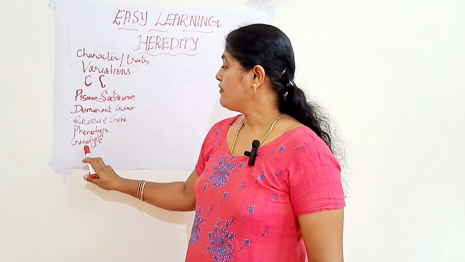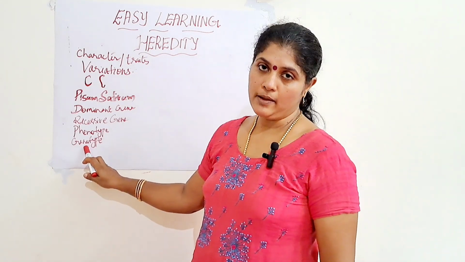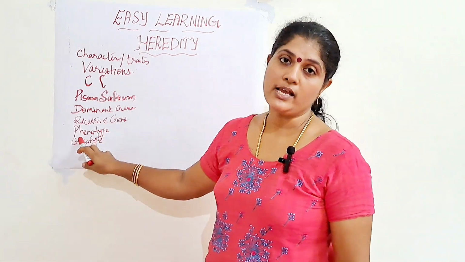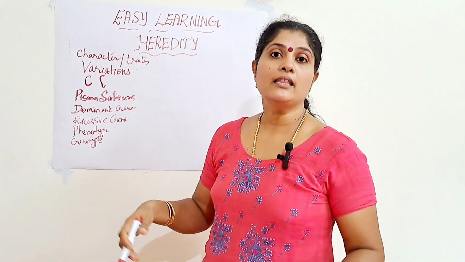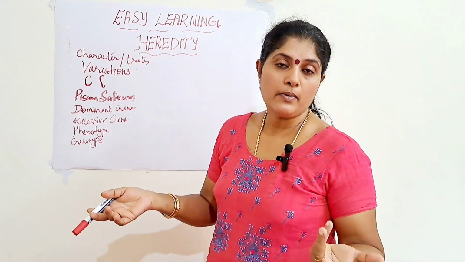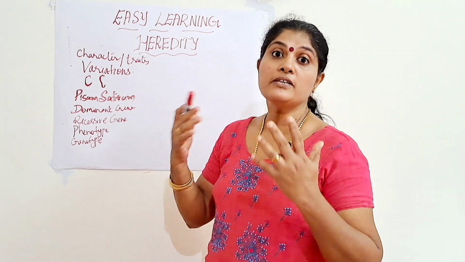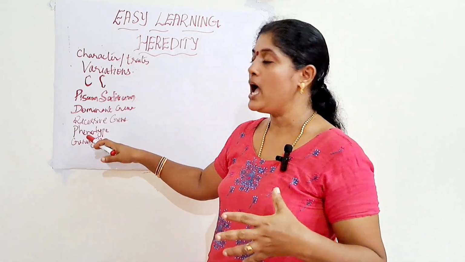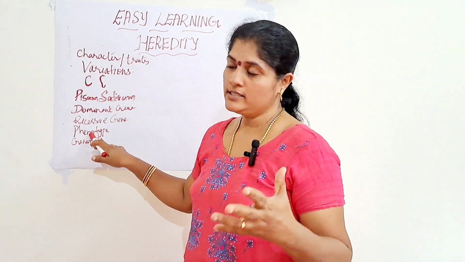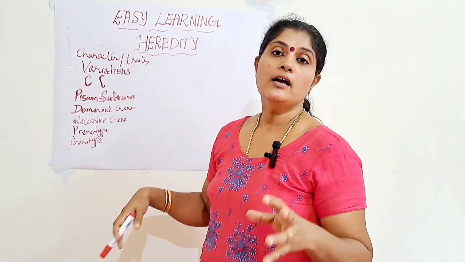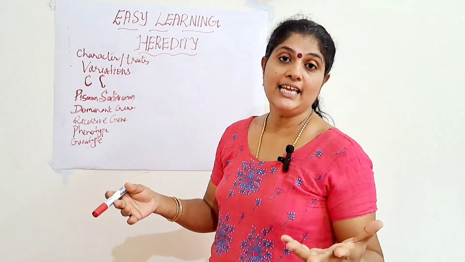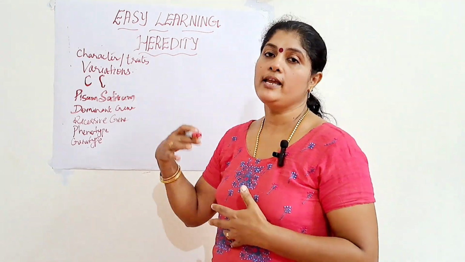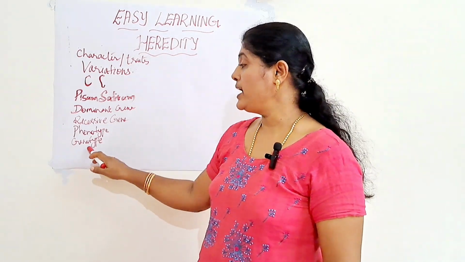So, here regarding the phenotype and the genotype. Phenotype means the physical appearance of the organism. It is known as the phenotype. That is, we say that a particular person is tall or that a particular person is short. So that is the physical appearance. Genotype means the genetic makeup, based on the genes we express whether it is tall or dwarf. So that is meant by genotype.